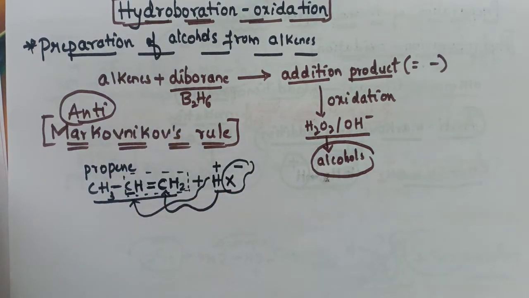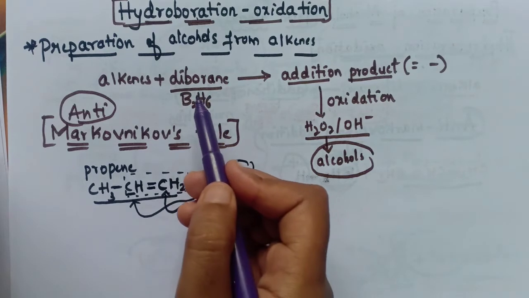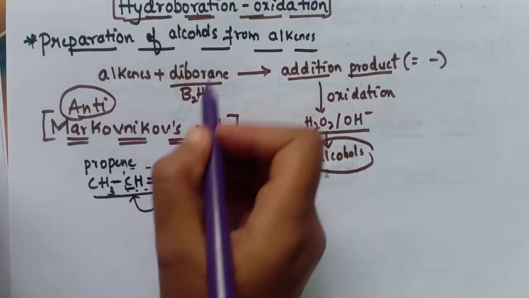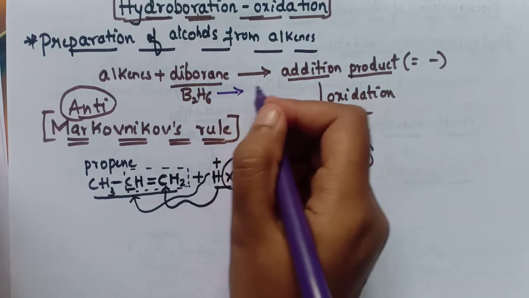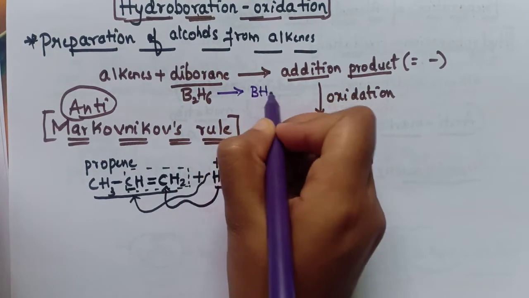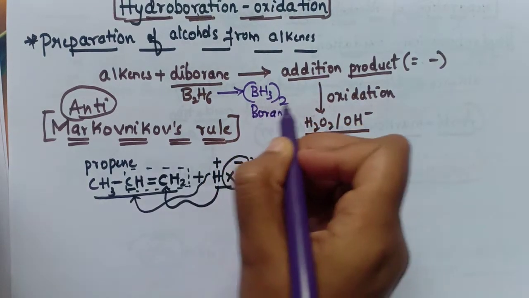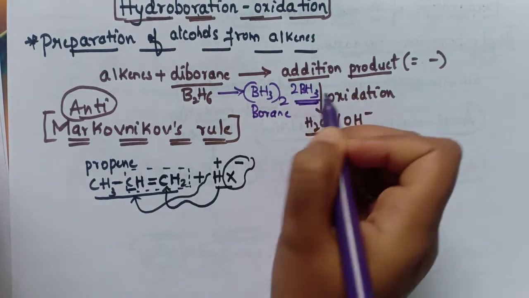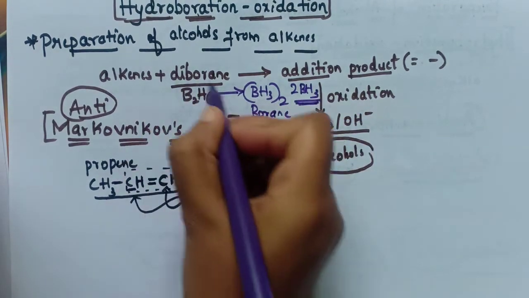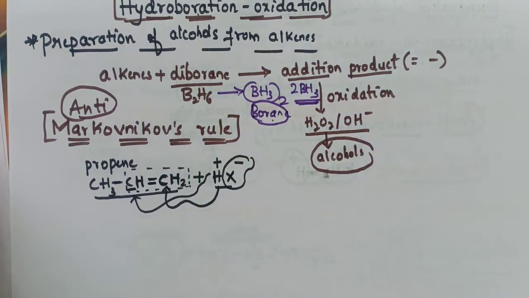Now let's start with the mechanism. First of all, we have to react alkenes with diborane, B2H6. Diborane is BH3 taken twice, borane, so we can also write it as 2BH3. We are taking BH3 only, not B2H6. It is diborane, and this is borane. So we are taking borane here for this mechanism.